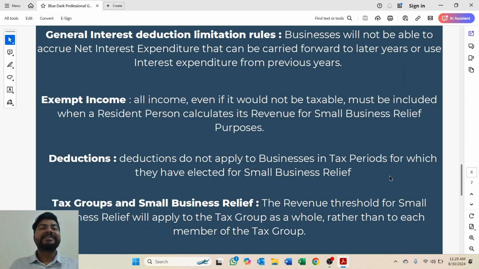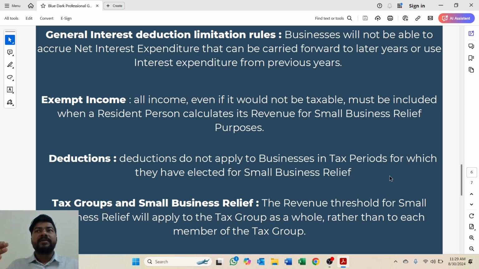Other is the general interest deduction limitation rule. In corporate tax, there is a rule that if you have interest expenses of more than 12 million, you are not allowed to take a deduction for all these interest expenses. Up to 12 million you are allowed.